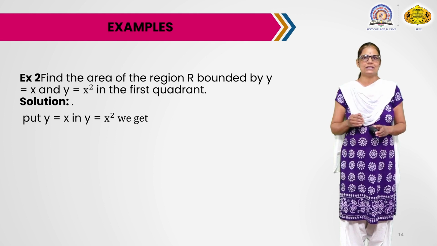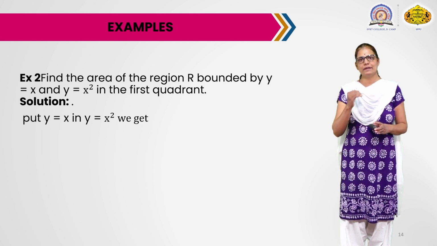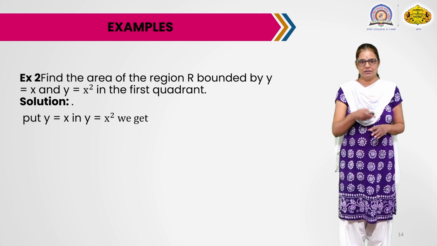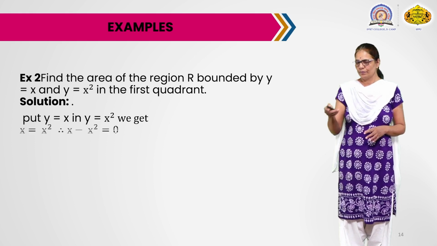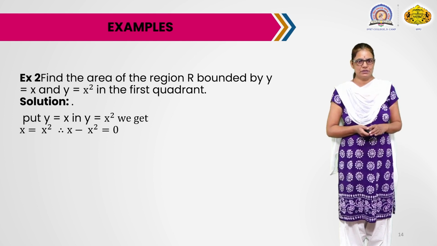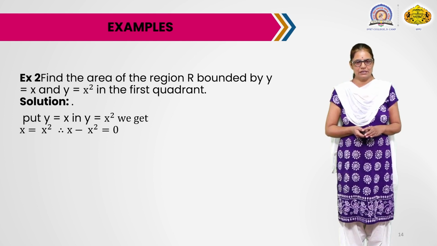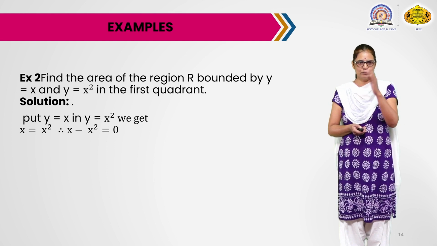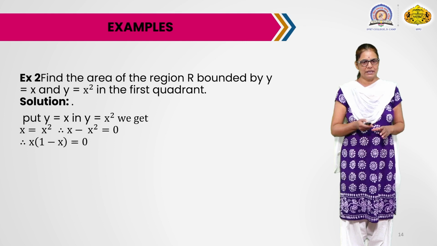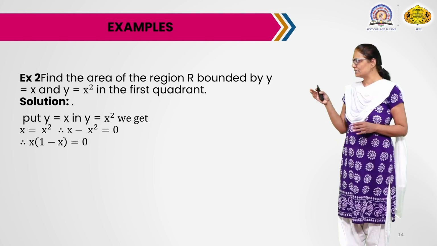first we have to find the point of intersection of these two curves by solving these two equations simultaneously. So I put y equals x in the second equation, y equals x square, so it becomes x equals x square. Now solve this one. First shift to the left side, then take x as common, so we get x into 1 minus x equals 0.